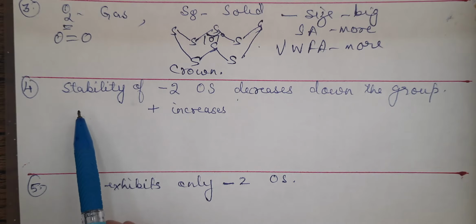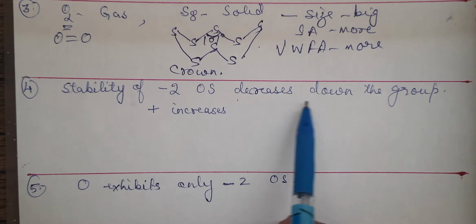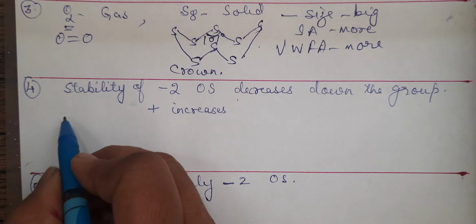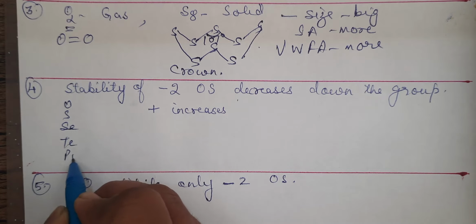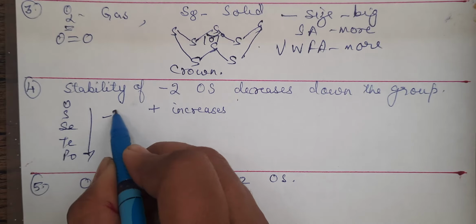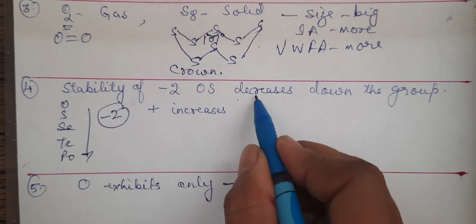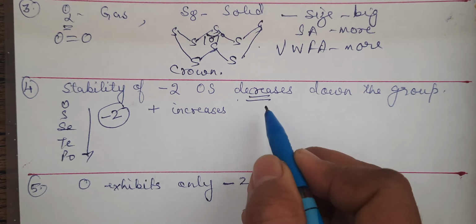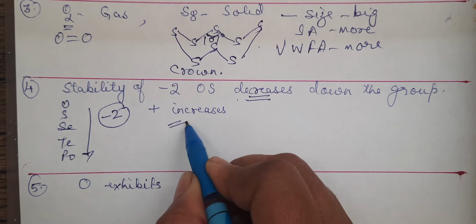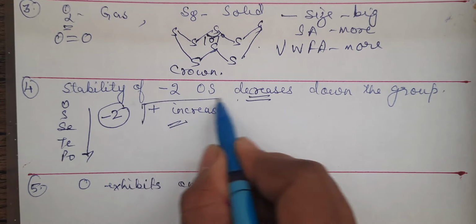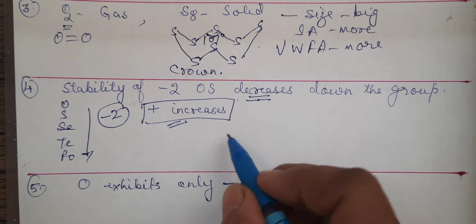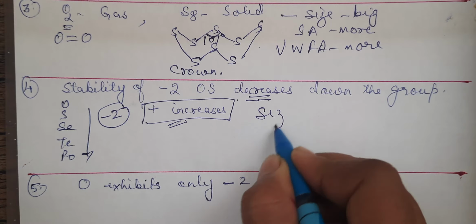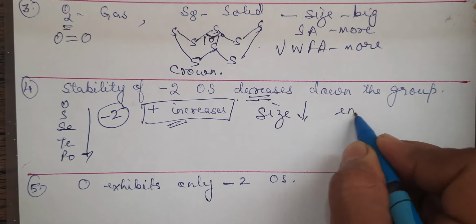Next question. Stability of the -2 oxidation state decreases down the group. The elements which we are considering, oxygen, sulfur, selenium, tellurium, polonium, down the group the stability of the negative oxidation state is decreasing, and it always decreases in any group. Positive will always increase down the group. So either way the question can be asked, either why positive is increasing or why negative is decreasing, because the size down the group increases.